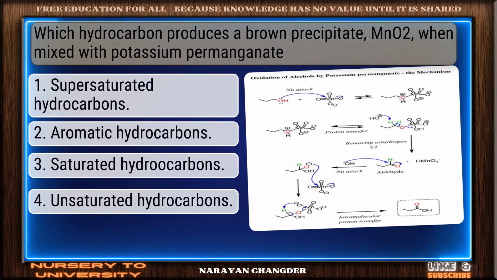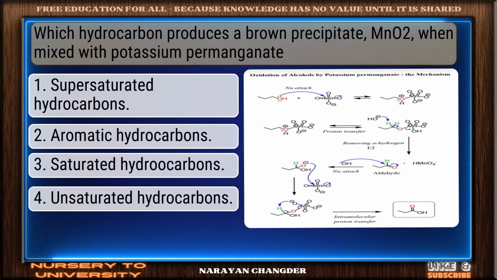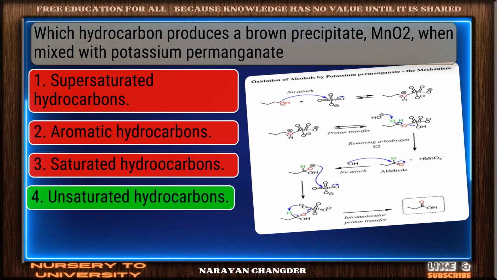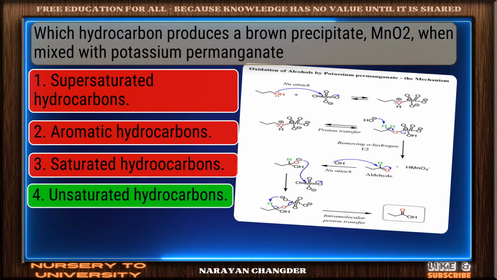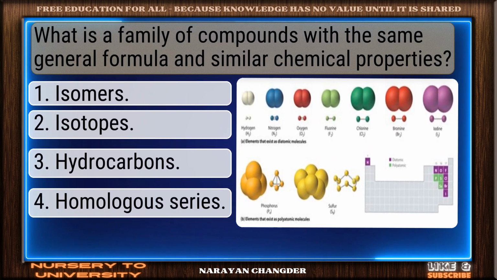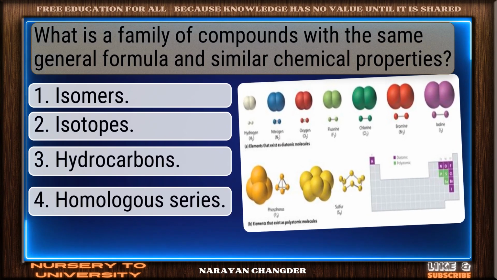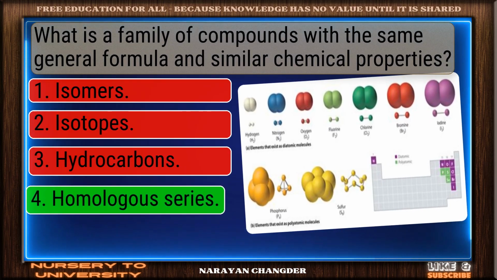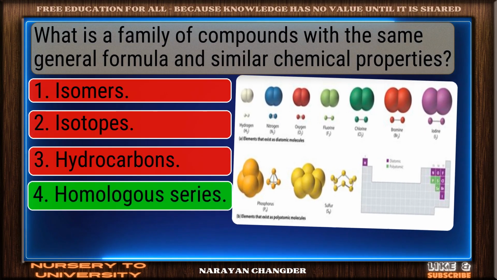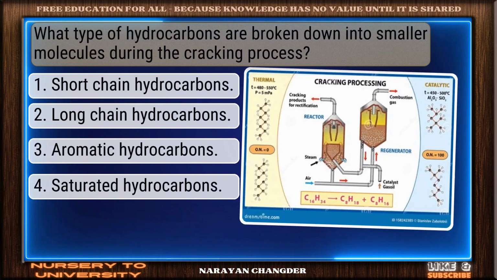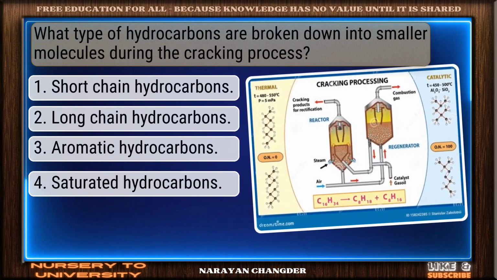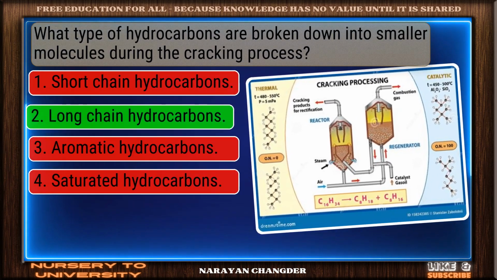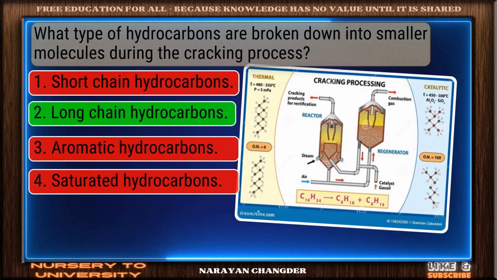Which hydrocarbon produces a brown precipitate, MnO2, when mixed with potassium permanganate? Right again. Unsaturated hydrocarbons is a valid answer. What is a family of compounds with the same general formula and similar chemical properties? Well picked. Homologous series is the correct answer. What type of hydrocarbons are broken down into smaller molecules during the cracking process? Bravo! Long-chain hydrocarbons is the answer.